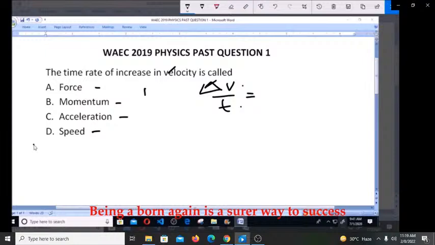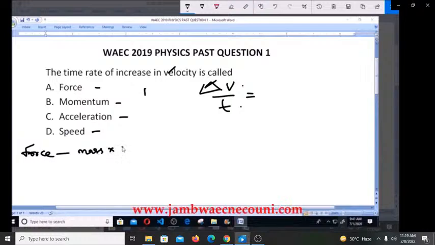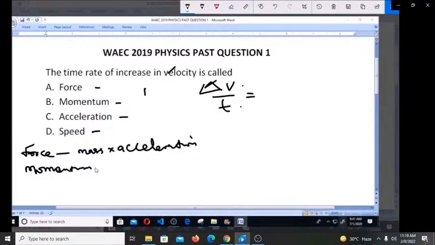So first of all, let's look at the first one, which is force. What is force? Force is defined as the product of mass and acceleration. Let's look at the second one, which is momentum. What is momentum? Momentum is simply defined as the product of mass and velocity.